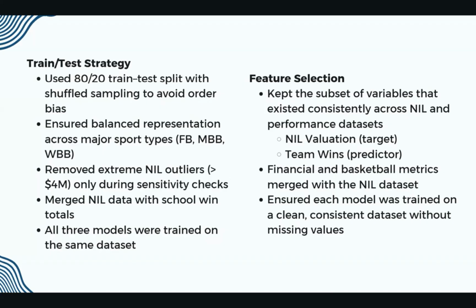We then merged NIL data with school win totals, and all three models were trained on this same merged dataset. Then we moved on to feature selection, where we kept the subset of variables that existed consistently across NIL, using NIL valuation as our target. In our first model, team wins was the predictor, and then the other predictors varied with the remaining models. Financial and basketball metrics were merged with the NIL dataset, and then we ensured that each model was trained once again on a clean, consistent dataset without any missing values.